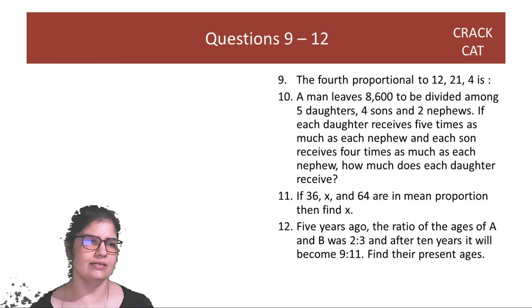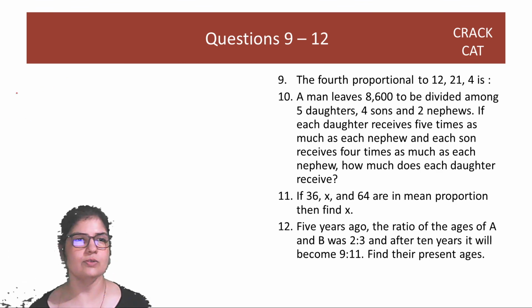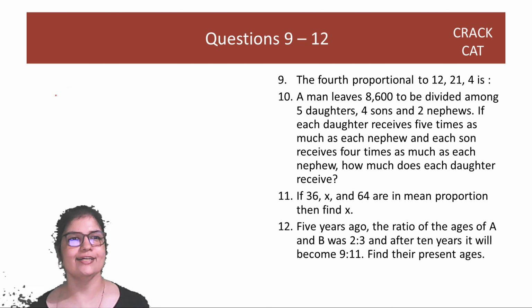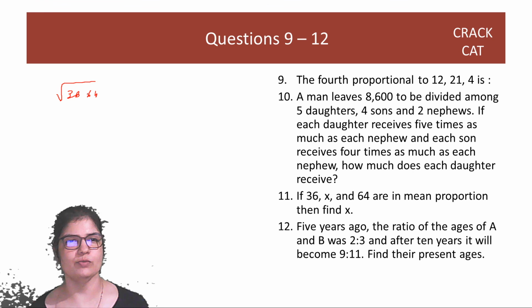11th is easy if you know the definition. Mean proportional. What is mean proportional? In English, it is called the geometric mean, right? So find out the geometric mean of 36 and 64. That means take the root, multiply: 6 into 8, 48.